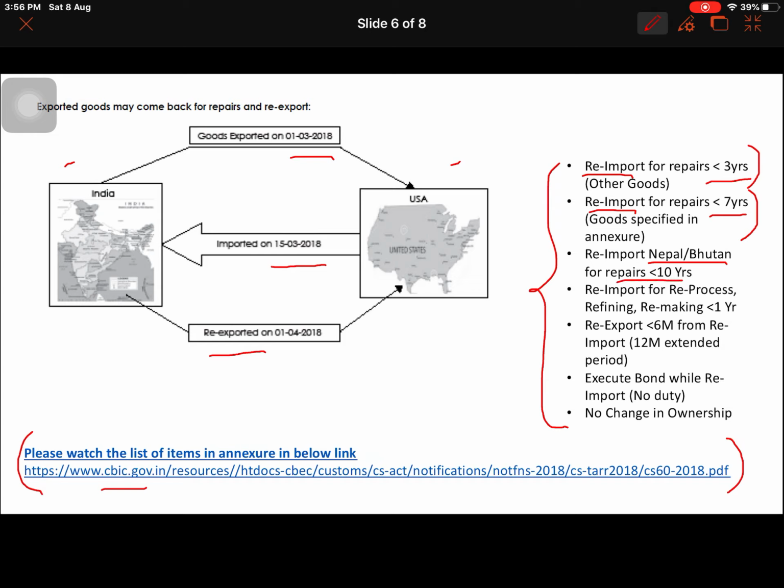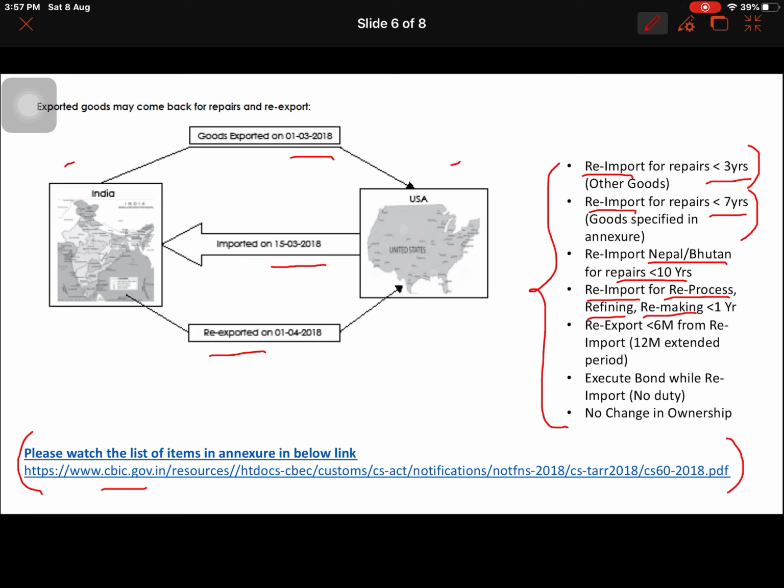So for the repairs, goods can be sent from the customer to India, which means re-import can happen up to 10 years. So here is where we need to check Google as and when time permits, so that we can upgrade our knowledge also. Next, till here the first 3 points were about re-import for repair purposes, but here the re-import is for reprocessing, refining and remaking, which means the value addition is considerably more.